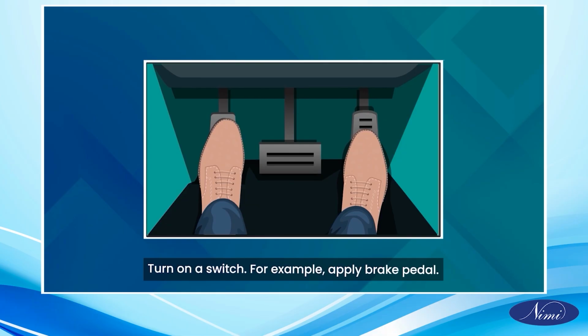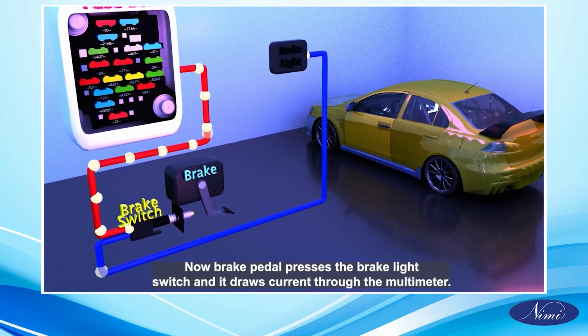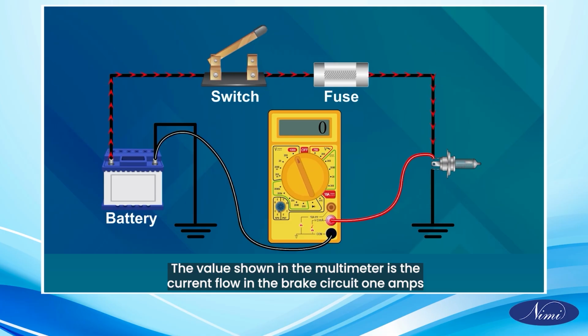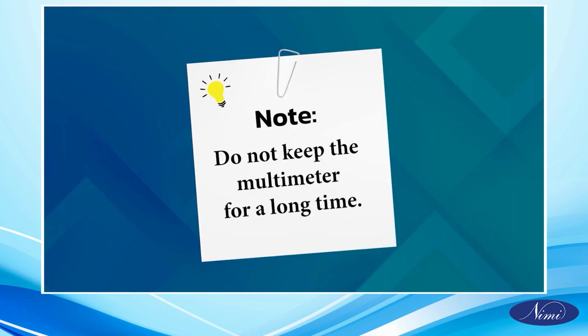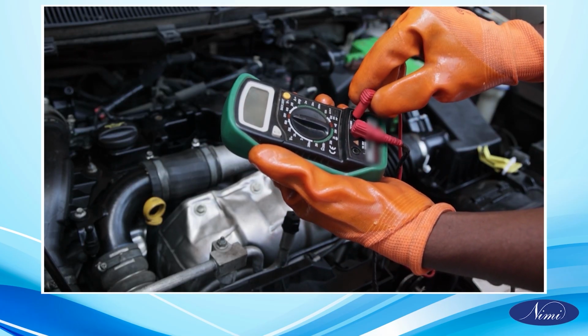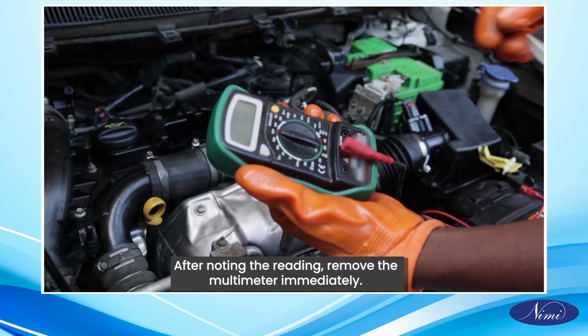Turn on a switch. For example, apply brake pedal. Now, brake pedal presses the brake light switch and it draws current through the multimeter. The value shown in the multimeter is the current flow in the brake circuit, 1 amps. Do not keep the multimeter for a long time. After noting the reading, remove the multimeter immediately.